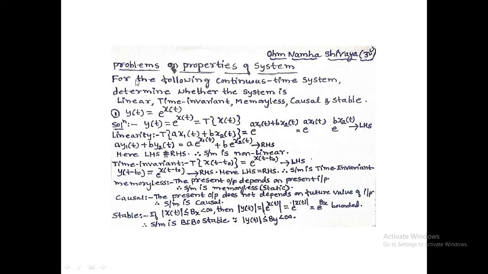So let us solve some problems on properties of systems. The question is, for the following continuous time system, determine whether the system is linear, time invariant, memoryless, causal and stable. The first problem is y of t equal to e to the power of x of t.